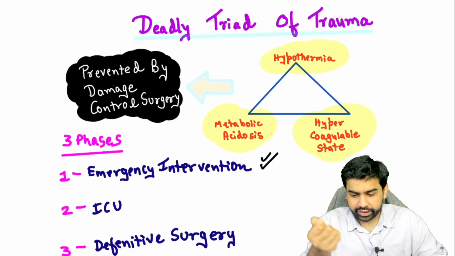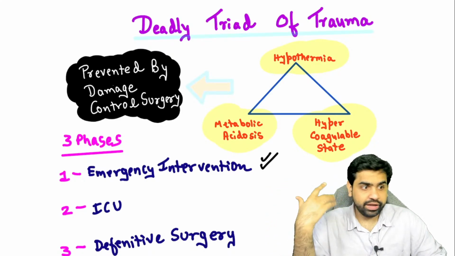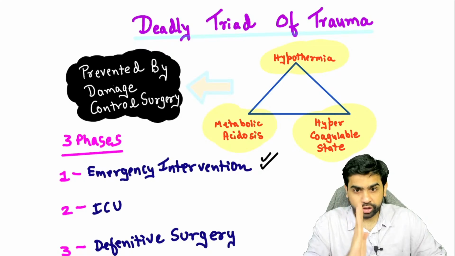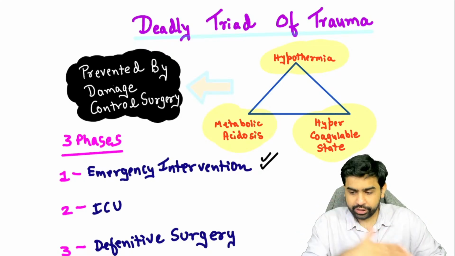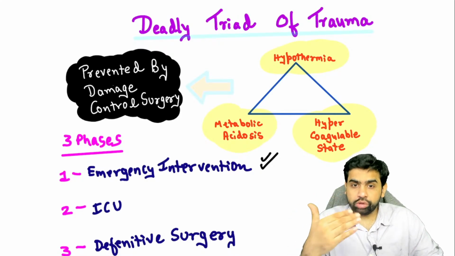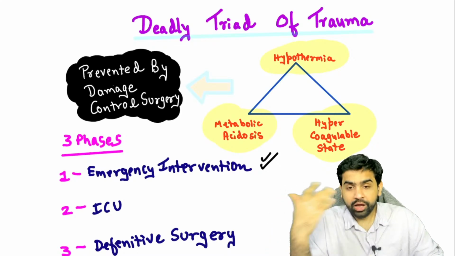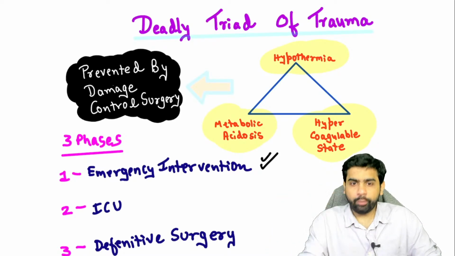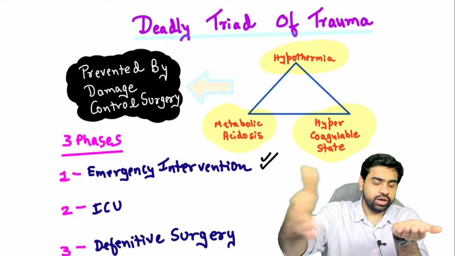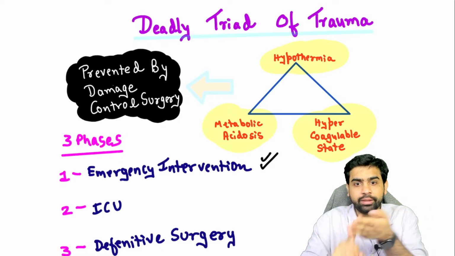What you need to understand is that the patient is already not in a good physiological state because a lot of blood has been lost. The patient has already suffered a polytrauma, so the physiological status is not at the normal level. Then you do a surgery for, let's say, 8-10 hours. Surgery per se is also a trauma to the patient, which is why we have an entire chapter on the metabolic response to surgery. So the patient's physiological state is already not normal, and a prolonged surgery will further harm the patient because of these 3 factors: hypothermia, hypercoagulable state and metabolic acidosis.